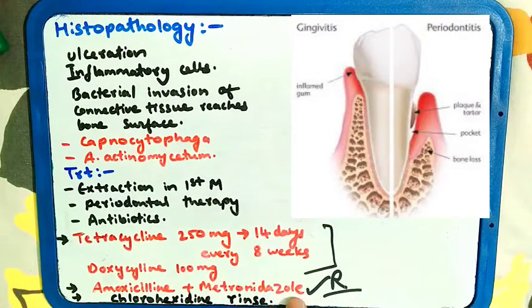These both drugs are used in combination if the patient is resistant to tetracycline and doxycycline. You give the patient a chlorhexidine rinse in LAP.